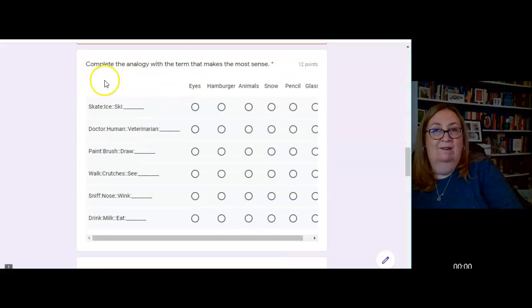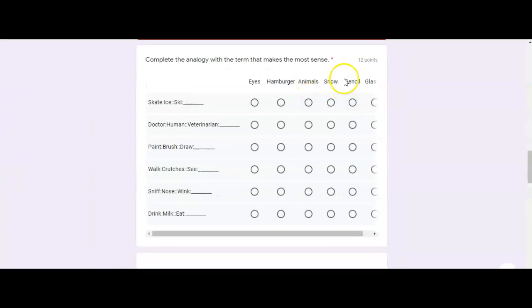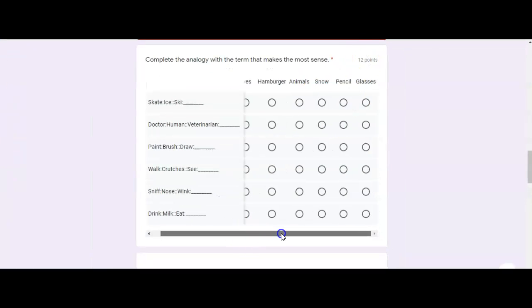This is going to be the same kind of thing. Complete the analogy with the term that makes the most sense. You'll notice it might not fit. Now, my screen is smaller. If I make my screen bigger, it still doesn't fit, actually. So you may have to use this bar at the bottom to see that this last word is glasses.